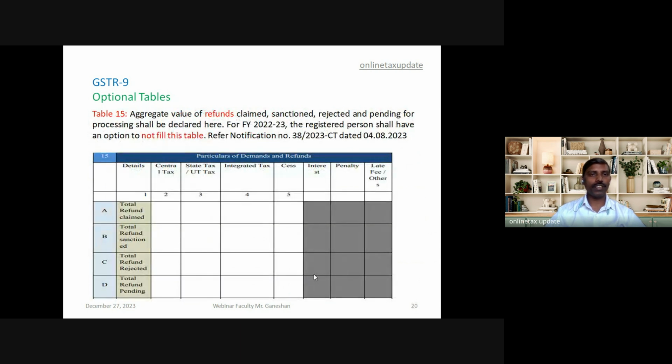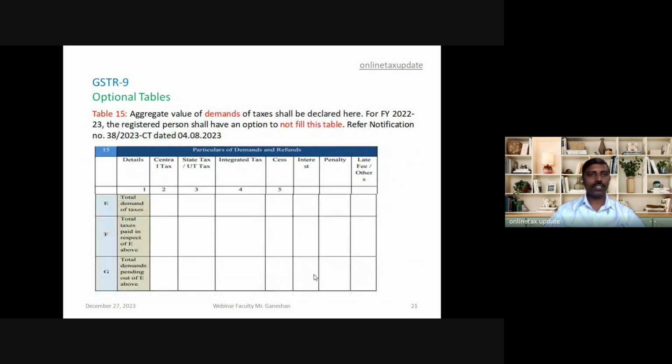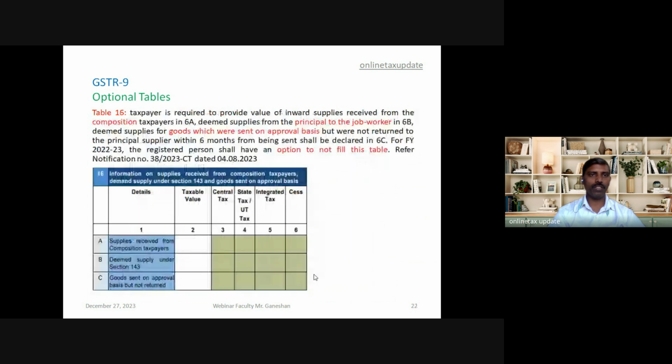Table 15 requires the aggregate value of refund claimed, sanctioned, rejected and pending information. It is also optional. Table 15 again requires aggregate value of demand of taxes. This also is an optional table.